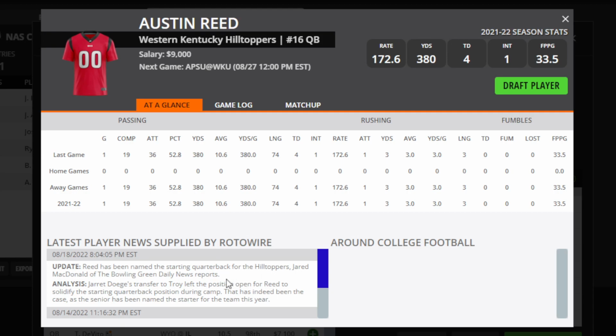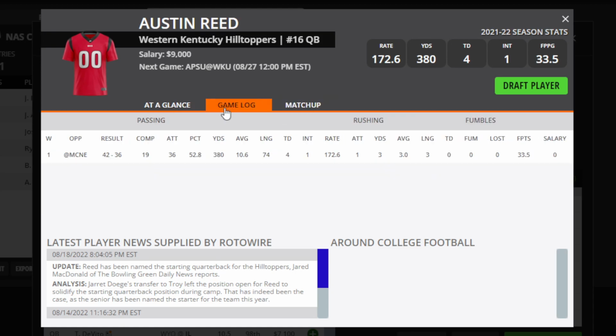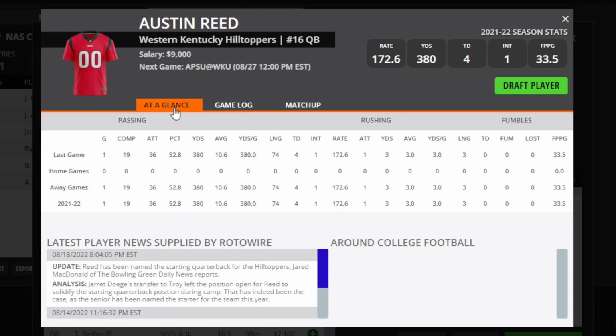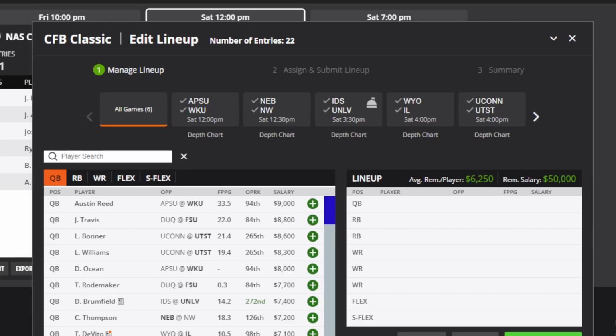He has been named the starting quarterback, which is something I've been, for each of these teams, I tried to find information to confirm that that was the case. And he has a really good amount of wide receivers that are going to give him a good chance to score a lot of points. And his team is projected to score quite a few points in the 40s. So we definitely like that.